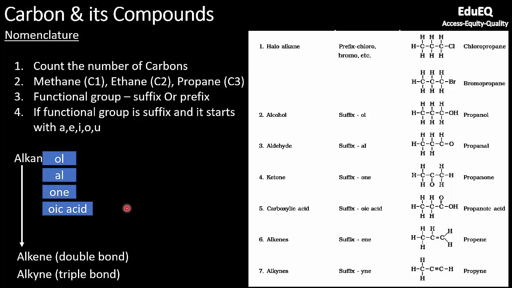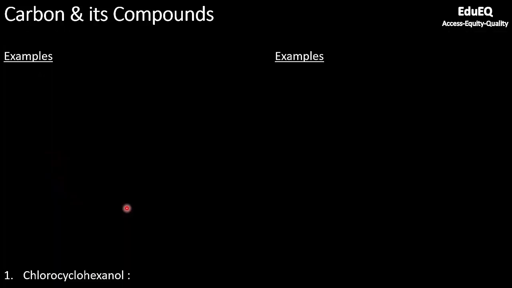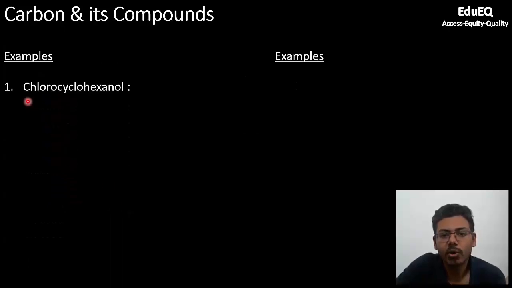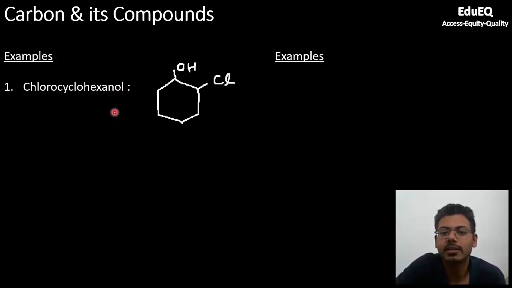Let us see some examples and try to write the name of some compounds. The first one is chlorocyclohexanol. You can see it has two functional groups in it. One is OL, which is alcohol, and another one is chloro. So it has a prefix also and a suffix also. And since it starts with a vowel, you have removed E from hexane and written ol. So if you draw the structure, it will look something like this.